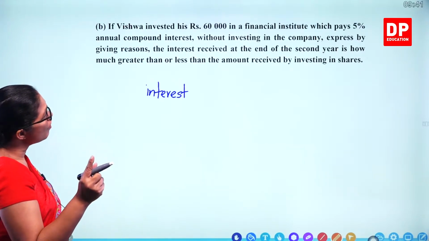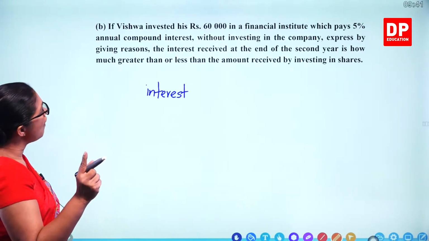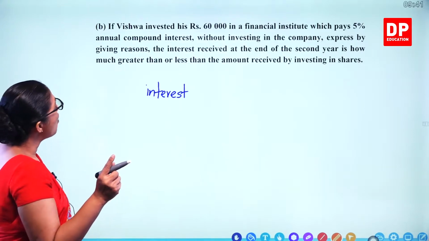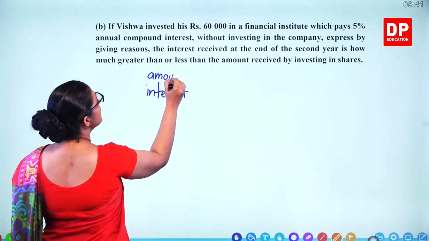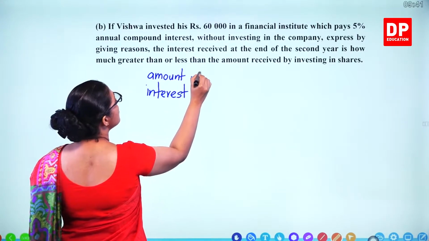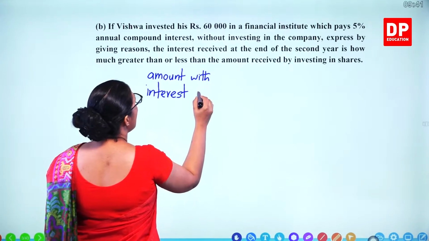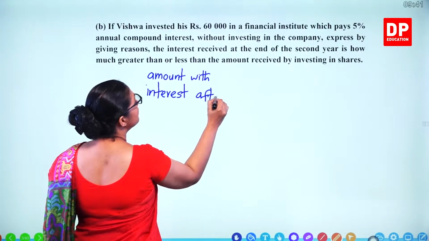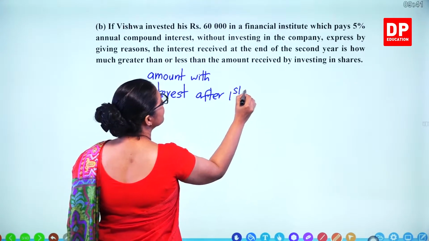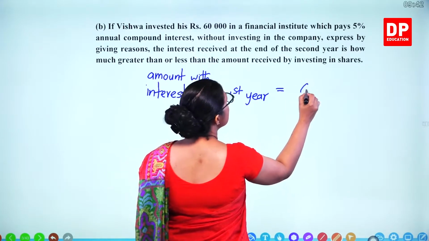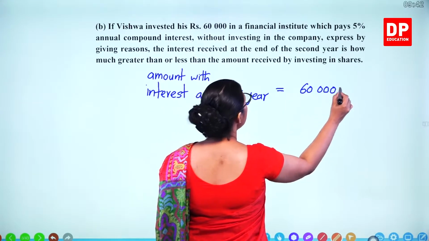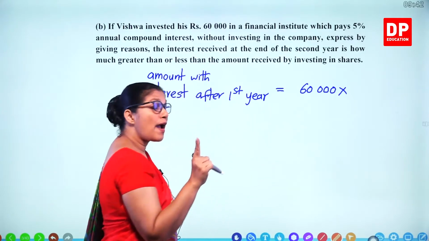But straight away you can do this. We'll find out the amount with interest after the first year. Straight away you can find 60,000 into 105 over 100.